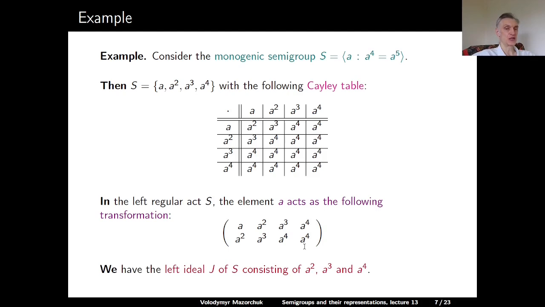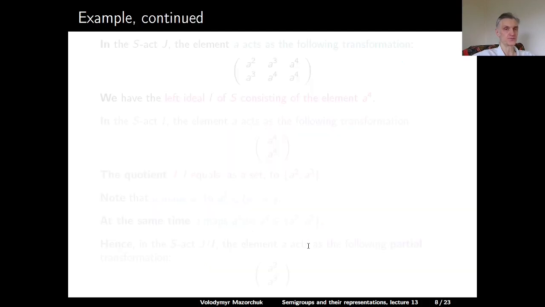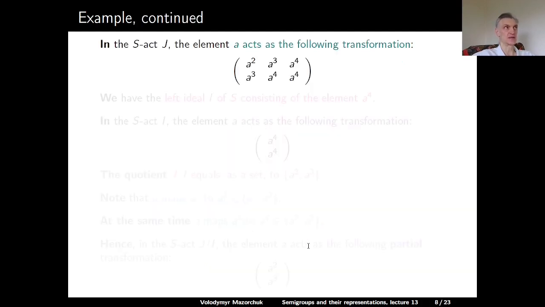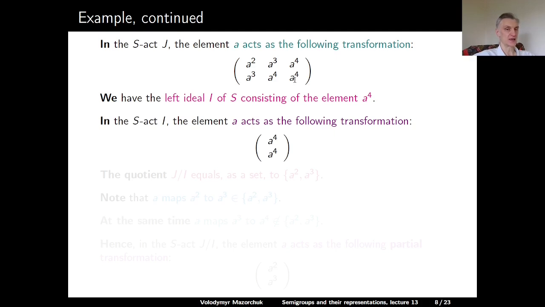We have the left ideal J of S, which consists of elements A squared, A cubed, and A to the power 4. And in this S-act, so in this ideal, multiplication with A gives us the following transformation. A squared is mapped to A to the power 3, A to the power 3 is mapped to A to the power 4, and A to the power 4 is mapped to A to the power 4. Next we have the left ideal I of S, which consists of the element A to the power 4. In the corresponding S-act, the element A acts as the identity transformation. It maps A to the power 4 to A to the power 4.